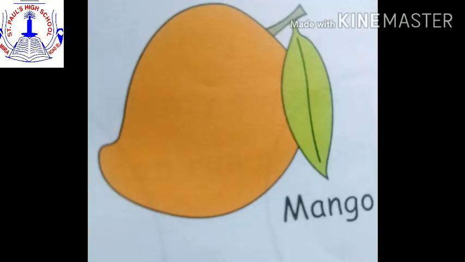Now we'll see the last example of trees, that is coconut tree. The coconut tree is a palm tree with a single straight trunk that grows in coastal areas. Coconut is used as oil, refreshing drink, milk, etc.